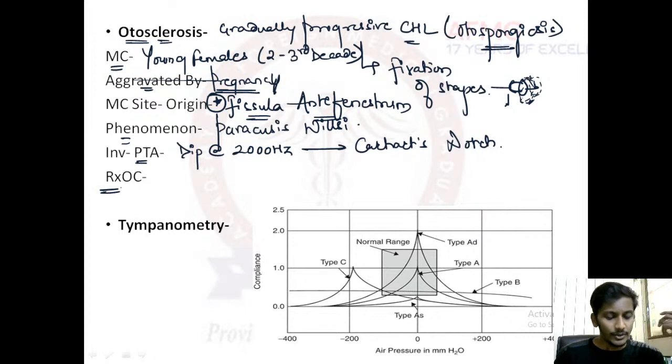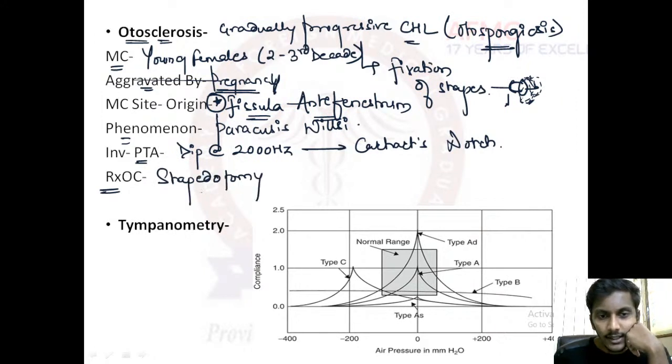And the treatment of choice would be what? Anybody? Treatment of choice in cases of otosclerosis. Now the stapes footplate is fixed. There is fibrosis. Now you need to open it, right? And this process is known as stapedotomy.